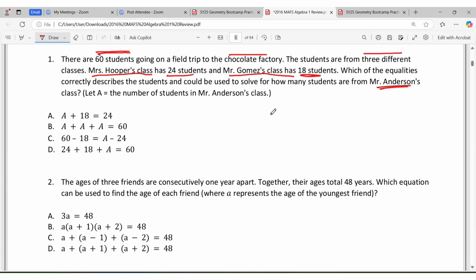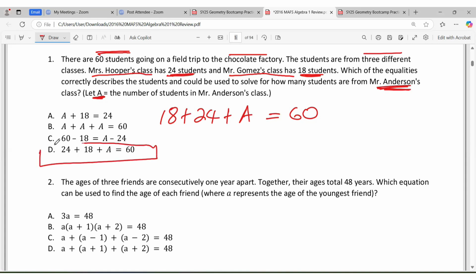In other words, there are 3 teachers, we got 2 of them, and we want to know what we could put together to find Mr. Anderson's, given that we represent that by A. There's 60, so whatever we do, it has to come up to 60. 18 students from one class plus 24 from another, plus the ones from Mr. Anderson should give 60. This can work, and we see that it's right here. So definitely we would use that to go forward.